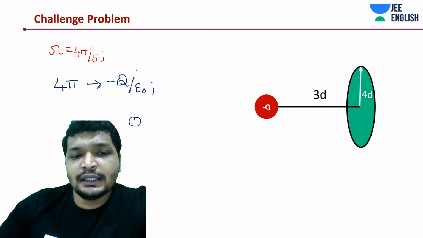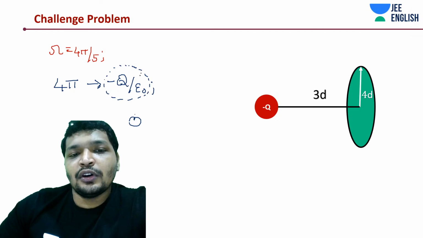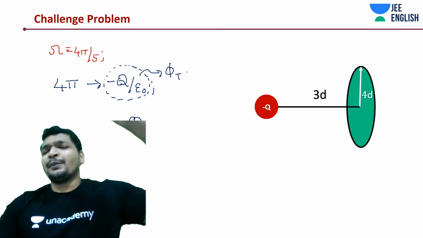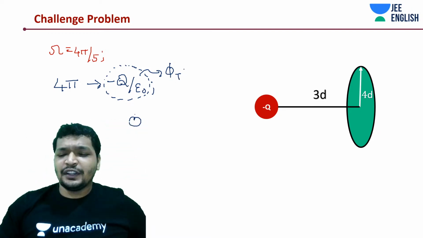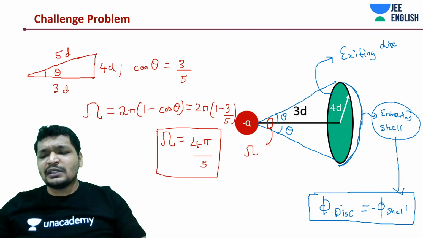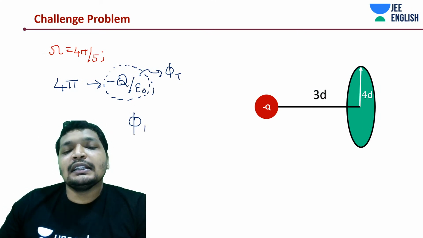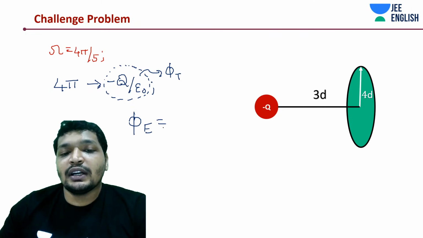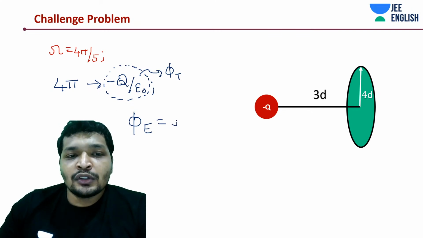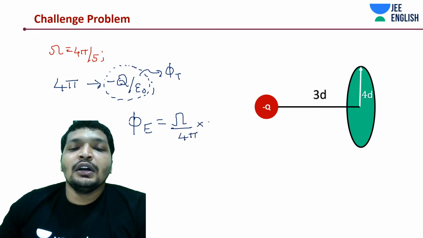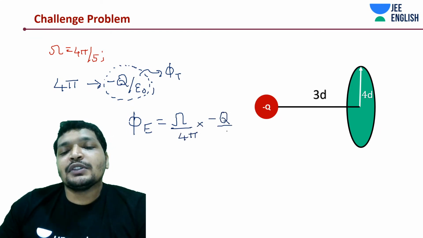This is the total flux, if it was a hypothetical total spherical surface: we extend that shell, draw that sphere. So phi e through this solid angle is going to be the solid angle divided by 4 pi into minus Q by epsilon naught.